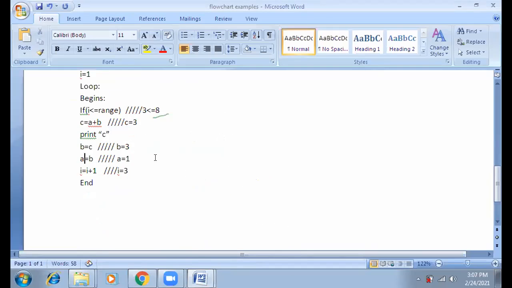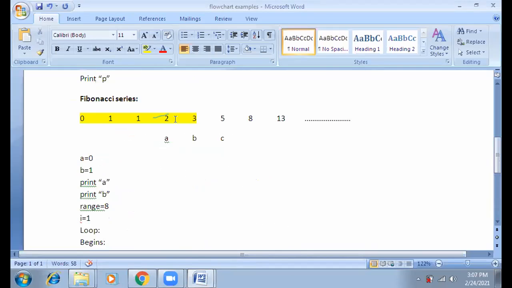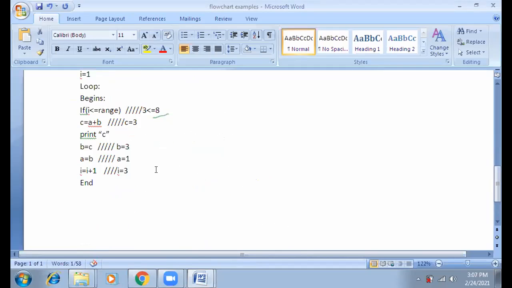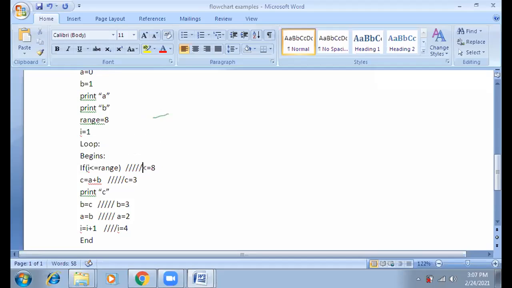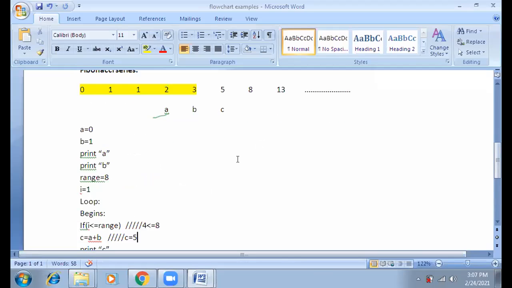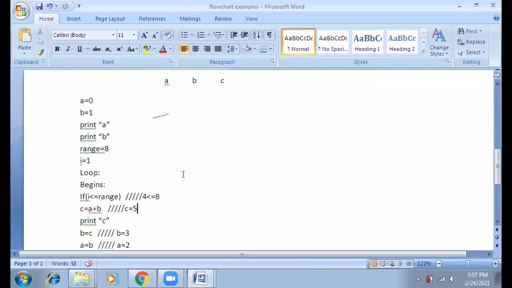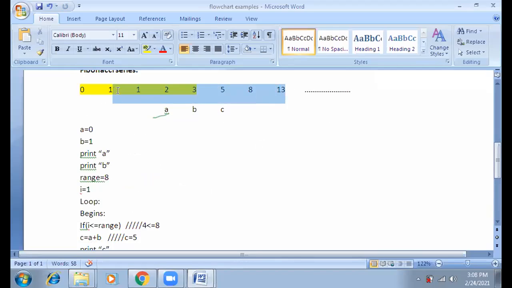What is the current value of A? The old value of B. What was the old value of B? 2. So the current value of A is 2. Now I is again incremented by 1. So 4. 4 is less than or equal to 8. Satisfied. Again enter into this loop. And now the current value of C will become A plus B. 3 plus 2, 5. So in this way it will move up to the range until it becomes greater than that range. So you will get the entire Fibonacci series in this way.